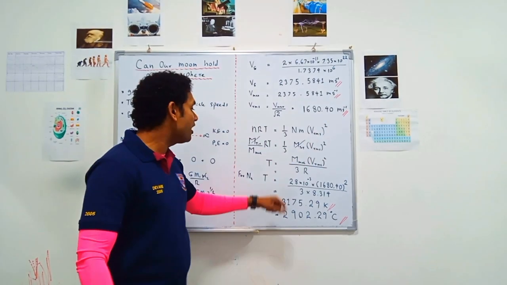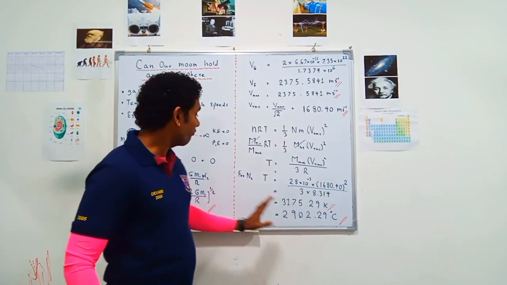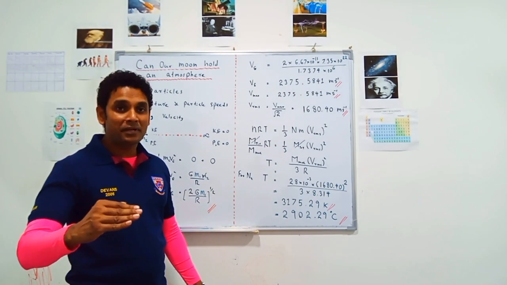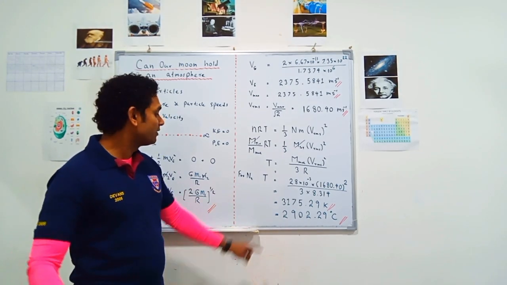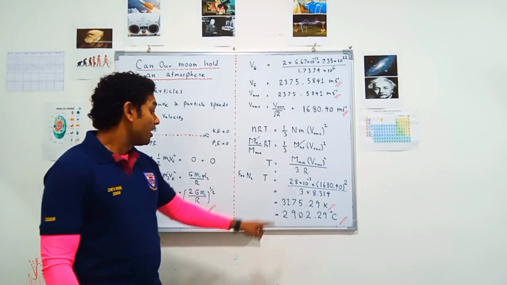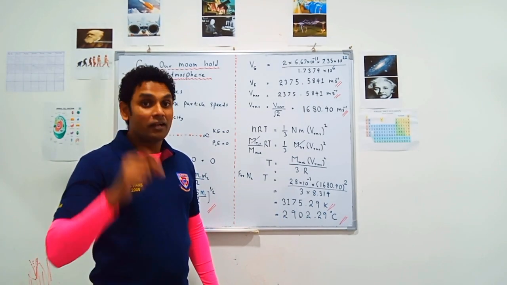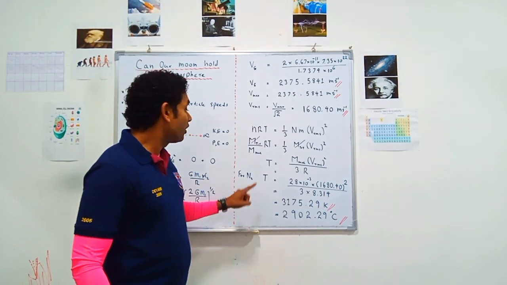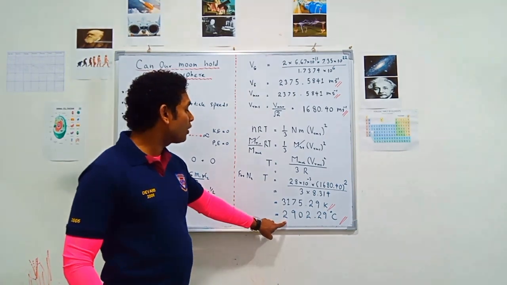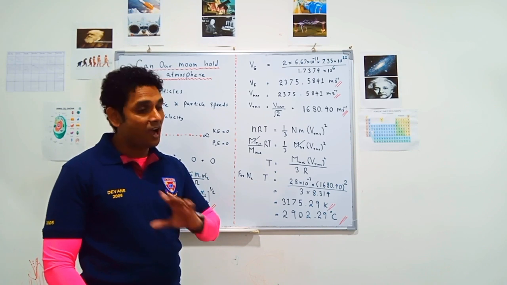1680.40 squared, divided by 3 times the universal gas constant, 8.314. After calculating this, the maximum temperature that nitrogen can get on the moon is 3175.29 Kelvin. That is the absolute temperature. If you convert this to Celsius, you can deduct 273 from it. So the maximum Celsius temperature that nitrogen can get on the moon is 2902.29 Celsius. That's comparatively a high temperature.